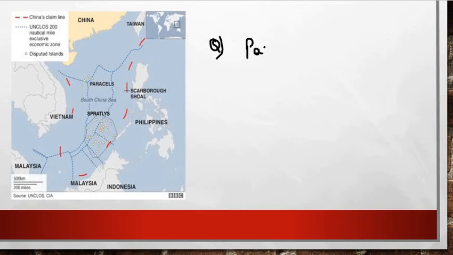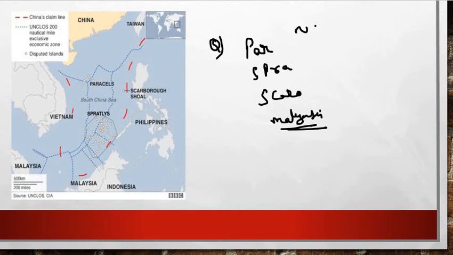For example, Paracels Island, second one is Spratly Island, third one is Scarborough Shoal, fourth one is Malay Peninsula, Malaysia. Okay, you can take Malaysia. So UPSC is asking to arrange this in the north to south direction.